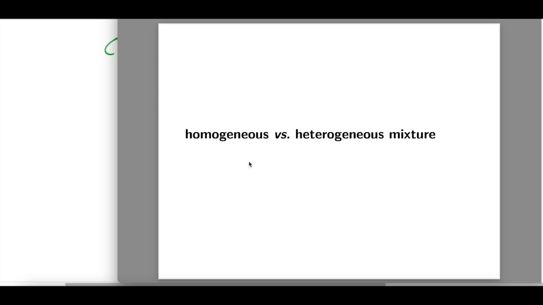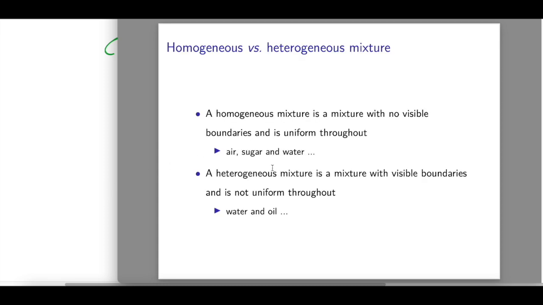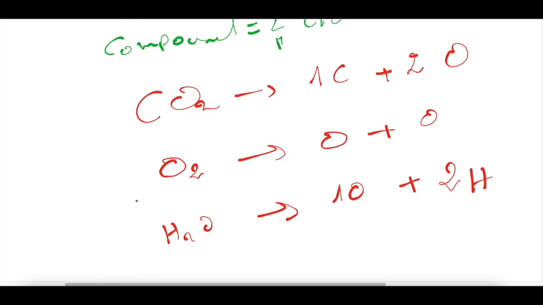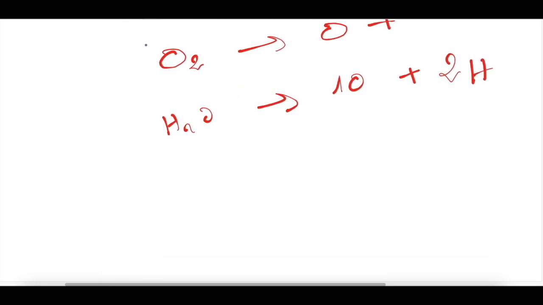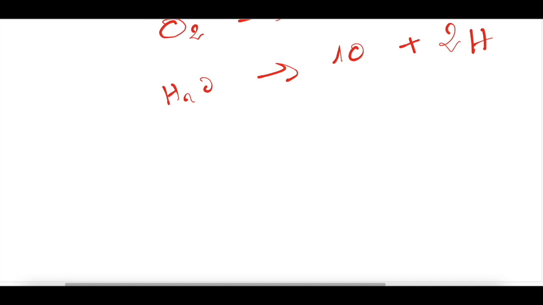Now let's talk about the types of mixtures. We have two types of mixtures, either homogeneous or heterogeneous. A homogeneous mixture is a mixture with no visible boundaries and is uniform throughout. For example, the air that we breathe, sugar water, salt water, all these are homogeneous mixtures.